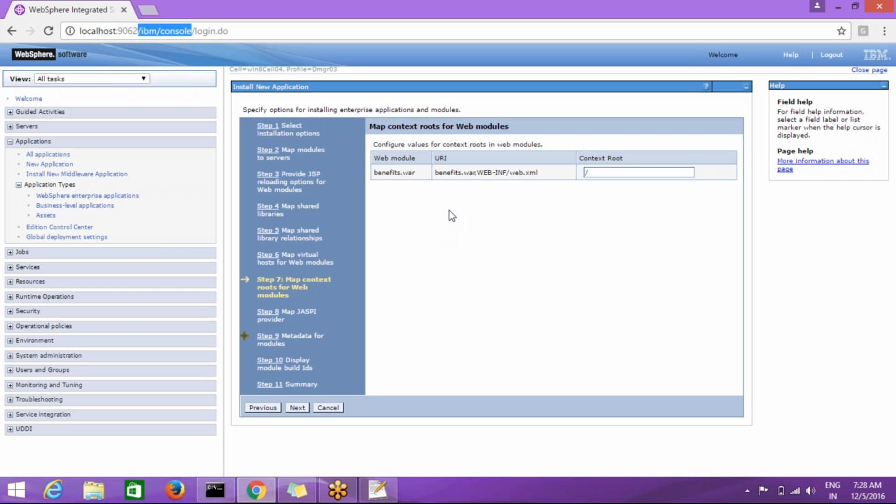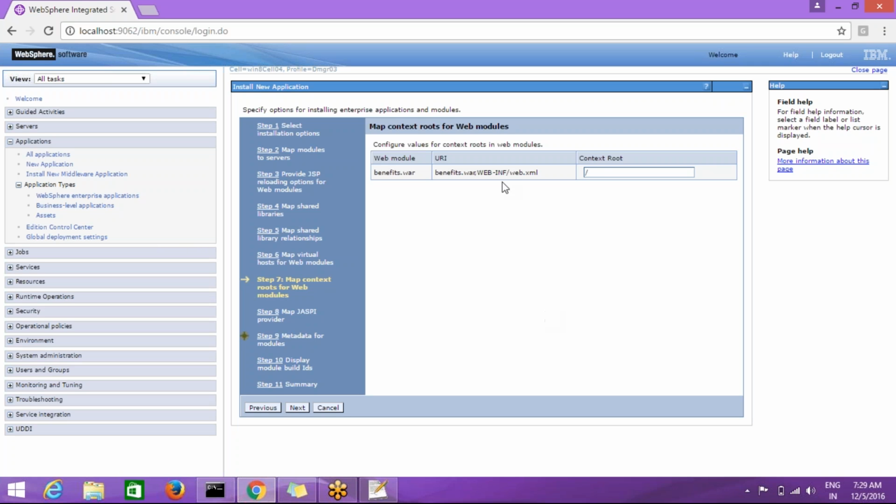In the same way, the benefits.var application contains the context root as slash. Not only this application, each and every application, either web application or enterprise application, maintains a context root. Context root means it is a name which is used to access the application.